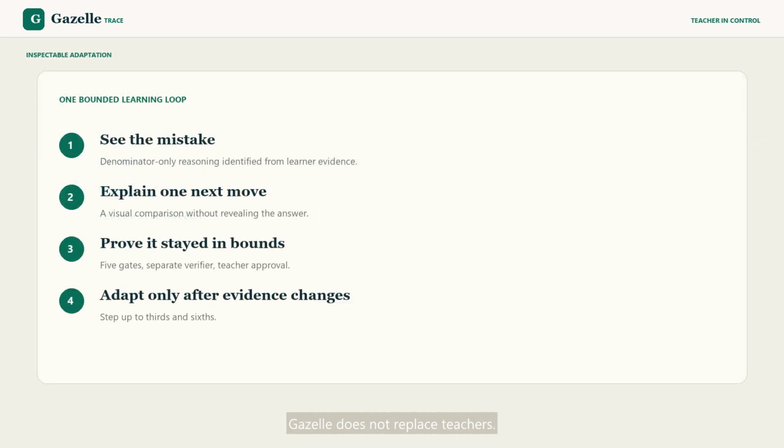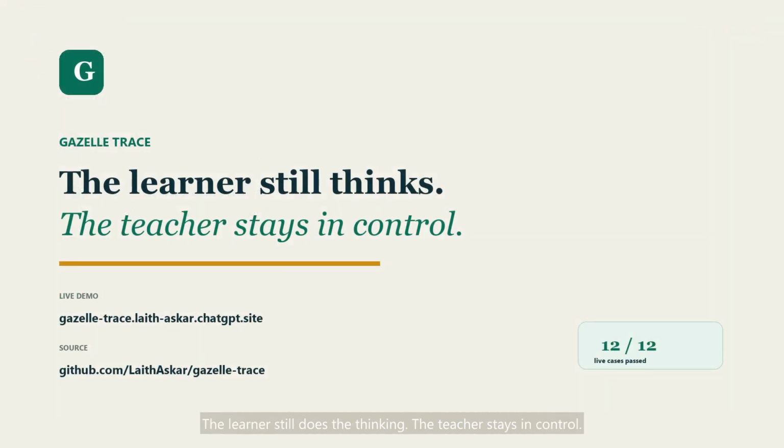Gazelle does not replace teachers. It gives them a bounded, adaptive tutor, whose decisions can be inspected and challenged. The learner still does the thinking. The teacher stays in control.